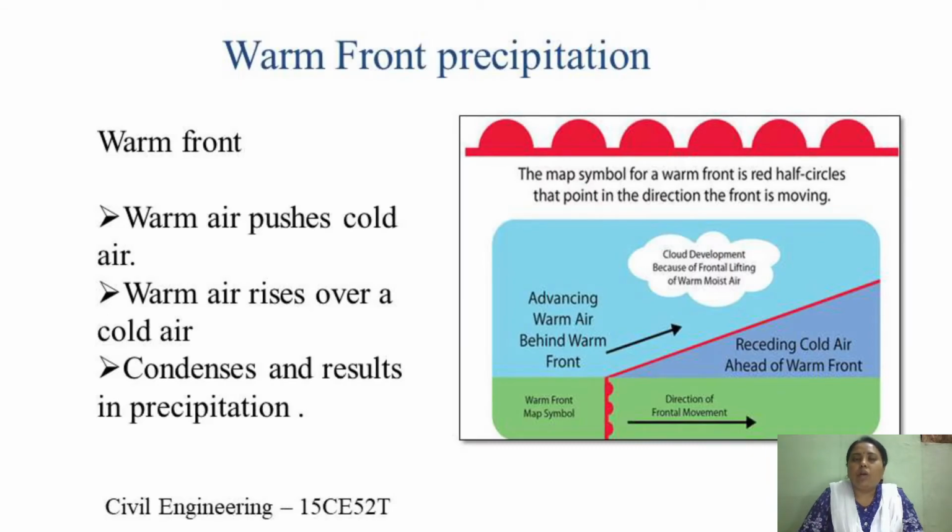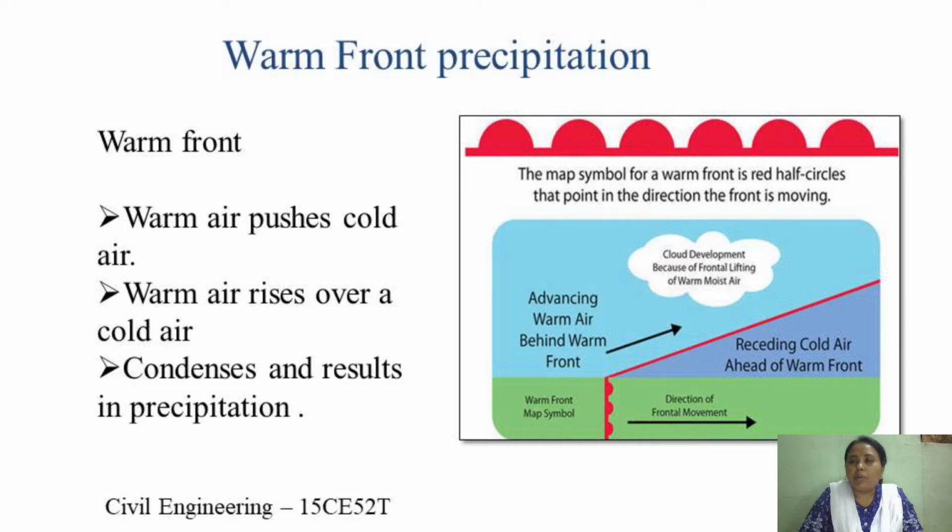So now coming to warm front precipitation. In the above slide, you can see the warm front precipitation here. The warm front pushes the cold air, and the warm air behind the front is slowly overtaking the cold air, which is moving more slowly in the same direction.